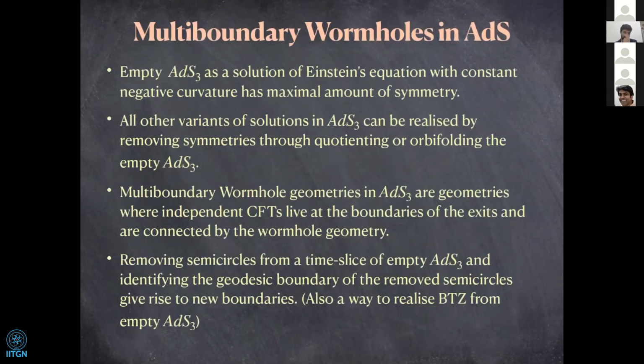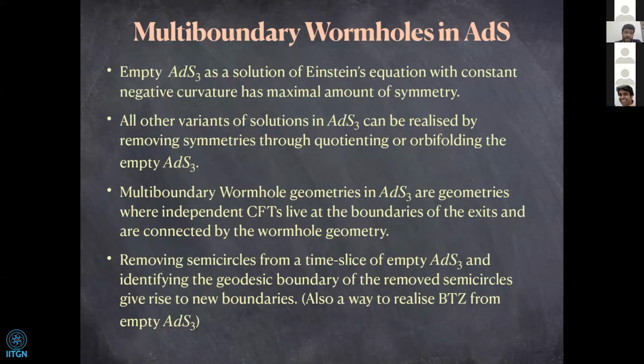So multi-boundary wormholes in ADS3. To discuss these things, let us firstly remind ourselves that empty ADS3, as a solution of Einstein's equation with constant negative curvature, has a maximal amount of symmetry, and any other solutions in ADS3 can be realized by removing symmetries and introducing certain isometries through quotienting or orbifolding the empty ADS3 time slice.